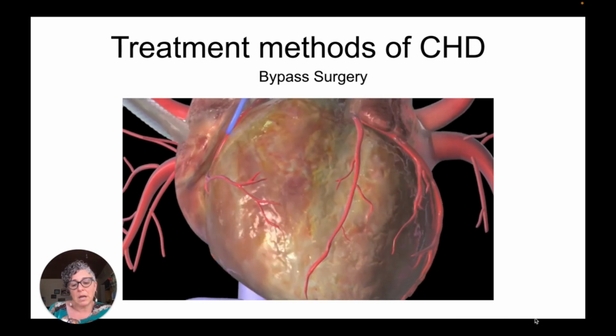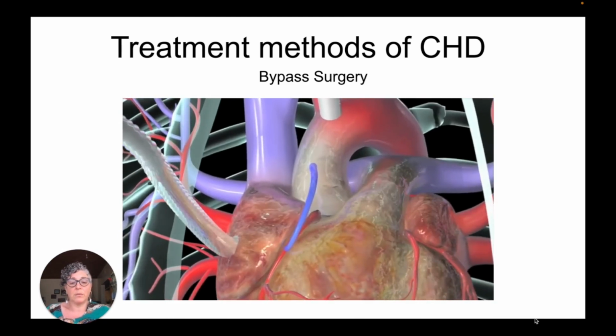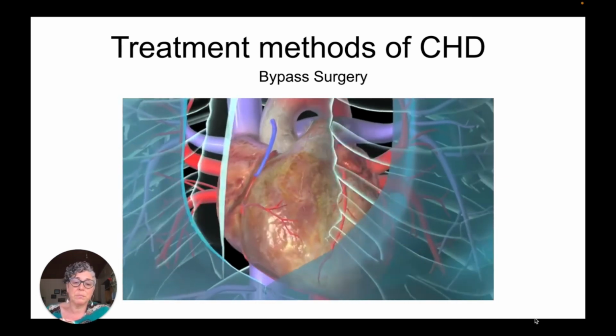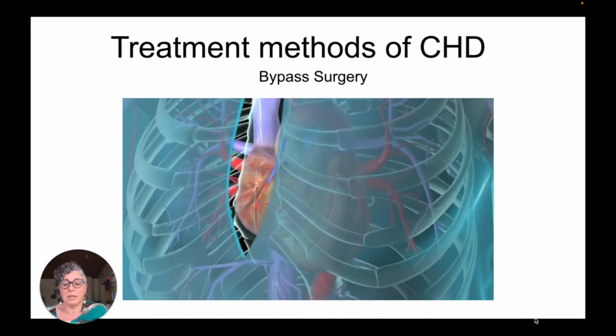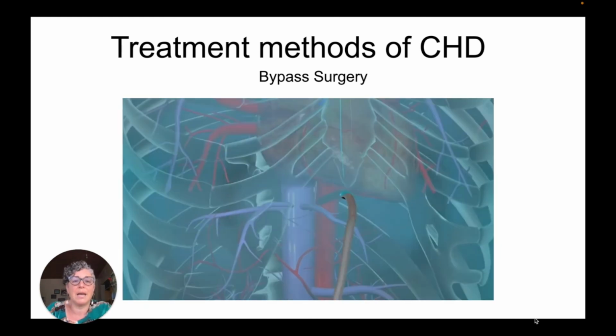When the grafting is done, the doctor will use electricity to get the heart restarted. And when it's beating normally, the heart-lung machine will be disconnected. The breastbone will be wired back together and the skin is stitched or stapled closed. And so basically that is bypass surgery. Someone can have only one bypass surgery done. They can have several bypass surgeries done. It depends on how far gone the coronary heart disease actually is in that person.